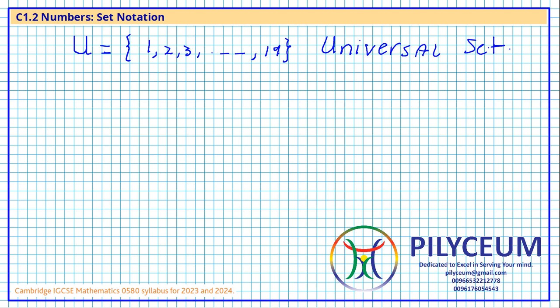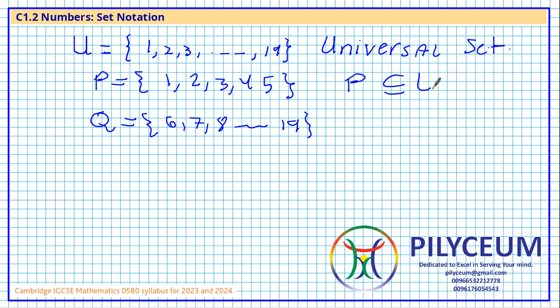Let's take an example of another one and check how we can relate these. Let's say a set P contains 1, 2, 3, 4, 5 and ends here. Q contains 6, 7, 8, and ends at 19. As we may see, P is a subset of the universal set. All elements of P are included in U, and Q is also a subset of U. Both of them together give me the set U. Union, later on we will talk about that.